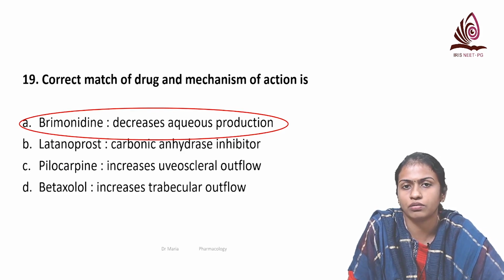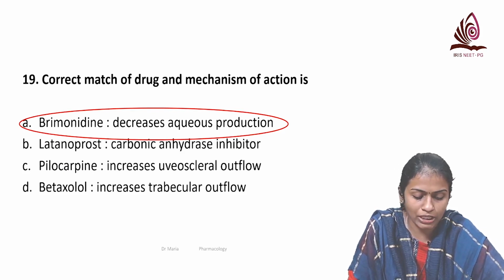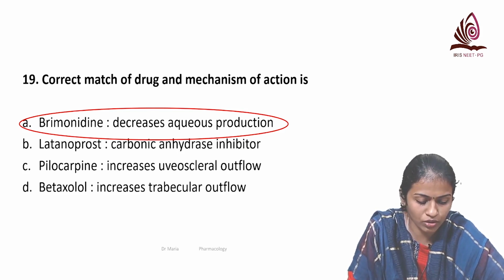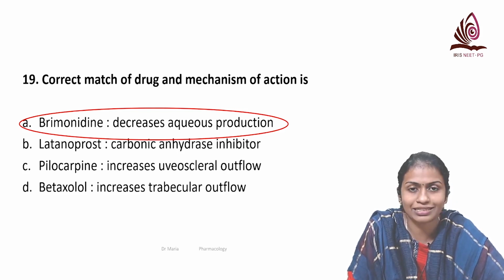Latanoprost is a prostaglandin analog. It acts by increasing the uveoscleral outflow. Pilocarpine is a miotic cholinergic agent which increases the trabecular outflow. Betaxolol is a beta blocker and that decreases the aqueous production.